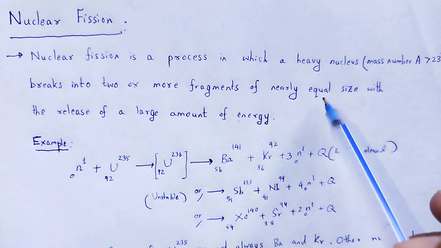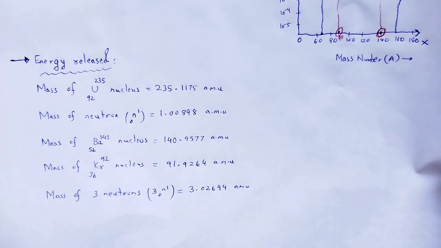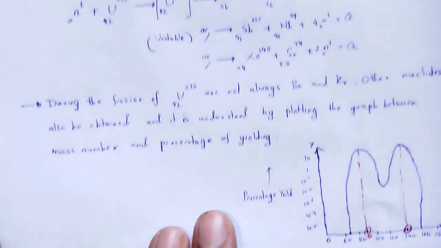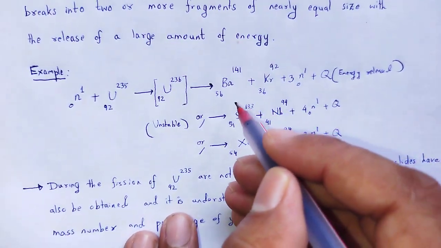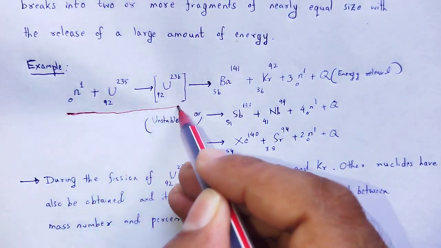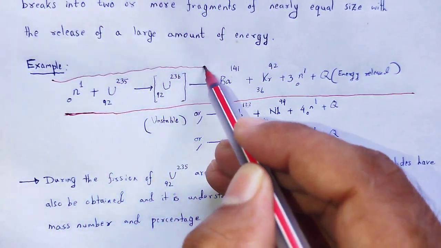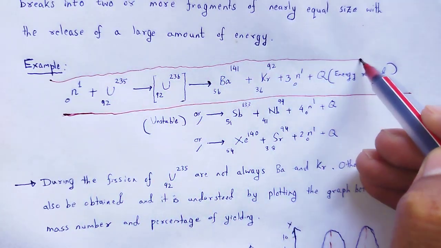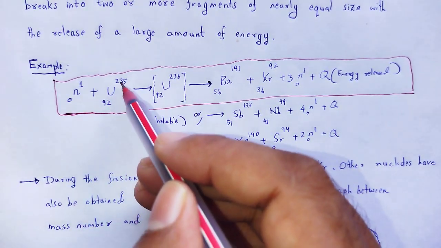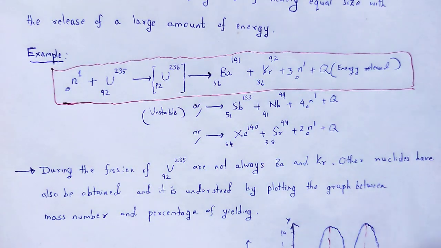Next, how much energy is released during that type of nuclear fission? We just choose that nuclear reaction into our consideration. When a high energy neutron with high velocity is bombarded with uranium 235 nuclei, it produces barium and krypton.